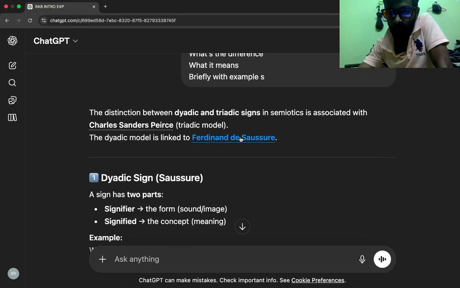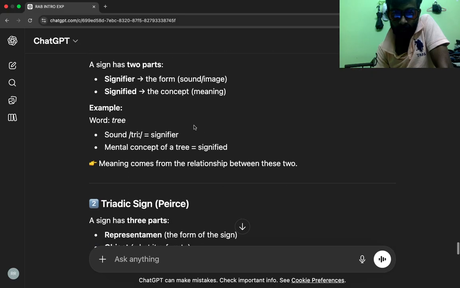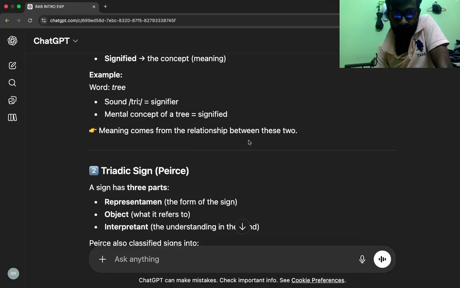Now let's see what it has to say. Saussure. A sign has two parts. Signifier, the form, sound or image. Signified, the concept, meaning. Example, word tree, sound tree equals signifier. Mental concept of a tree equals signified. Meaning comes from the relationship between these two.